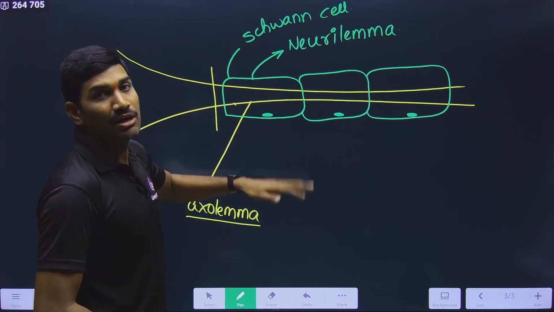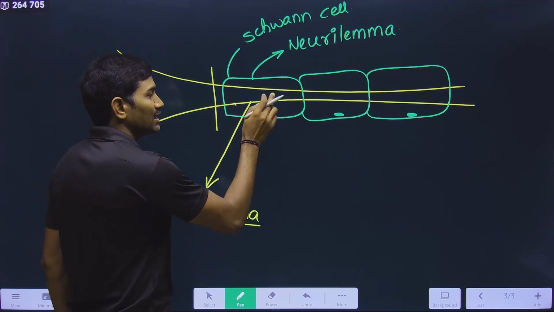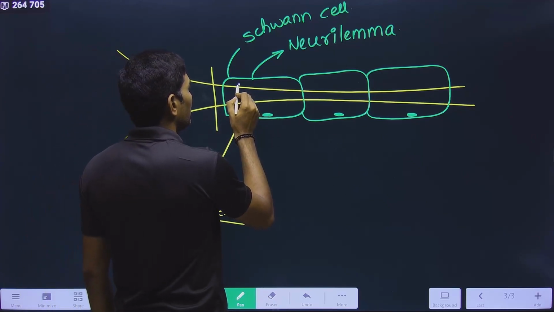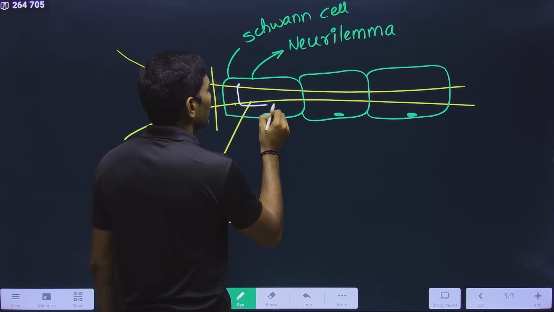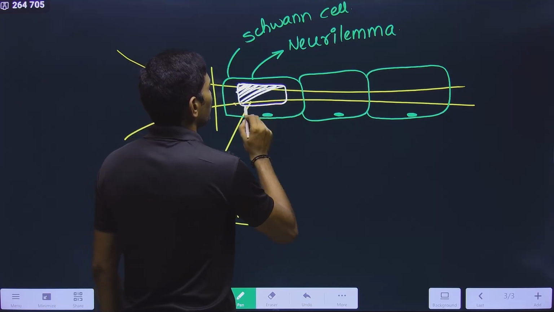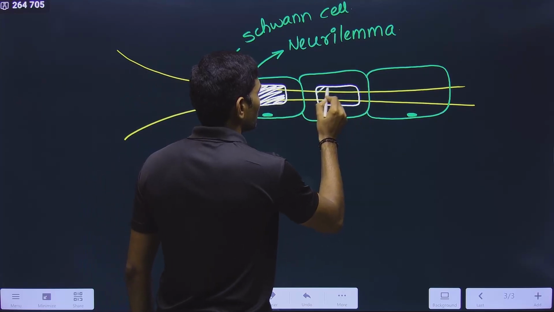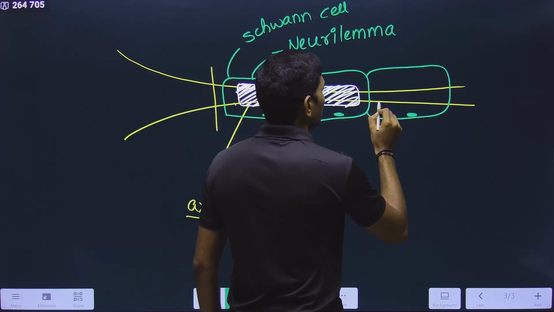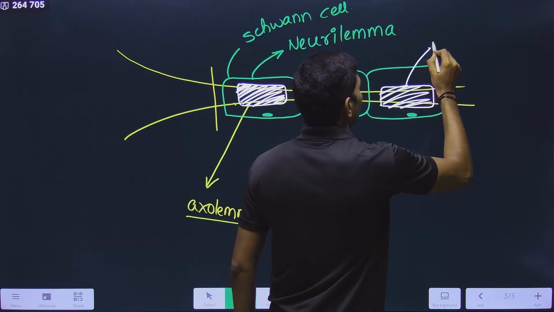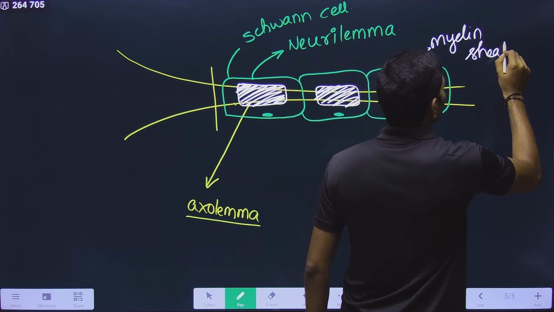Suppose these Schwann cells are producing myelin sheath, where will they produce it? On the inner side of the cells. For the cell it is the inner side, but exactly, it is around the axon. It is producing the myelin sheath around the axon. This is the myelin sheath. Please observe it very carefully. So this is the myelin sheath. What is the appearance of this myelin sheath?